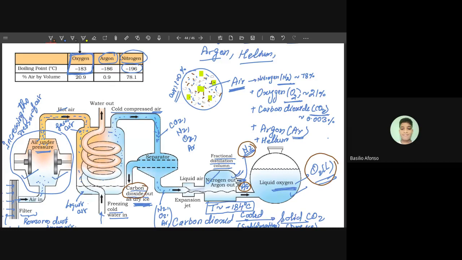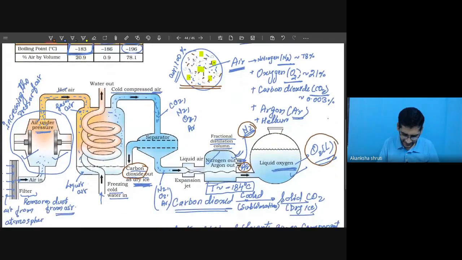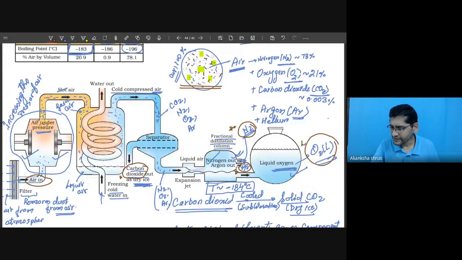Carbon dioxide is obtained as solid carbon dioxide, or dry ice. So this way, the air, which was a mixture of everything, gets separated into first carbon dioxide, next nitrogen, next argon, and the fourth one is oxygen. So these are the four important components which are separated.